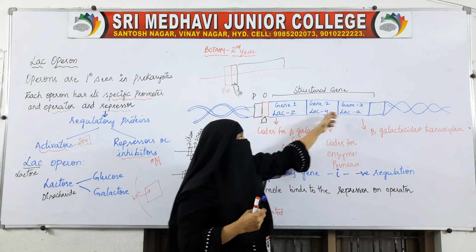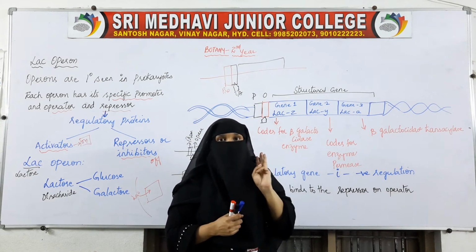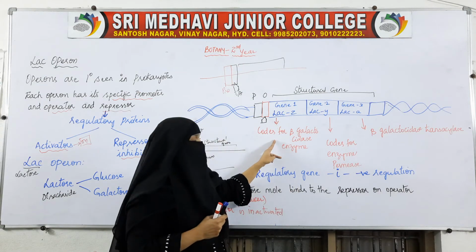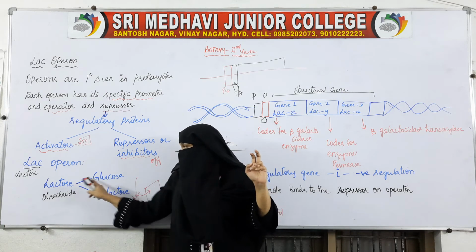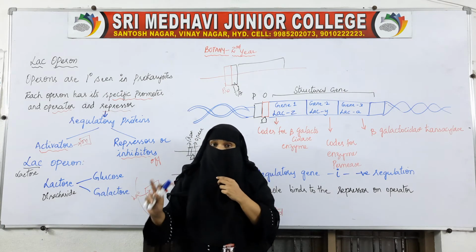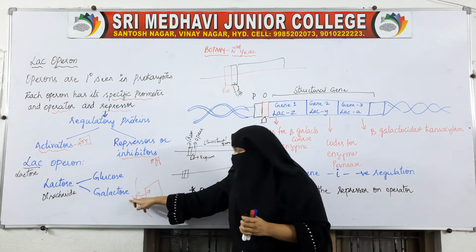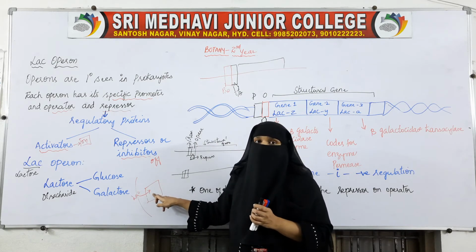So these three genes code for three different enzymes. One, beta galactosidase, helps in the hydrolysis of lactose to glucose and galactose. Hydrolysis will take place only when lactose is allowed to enter the bacteria.